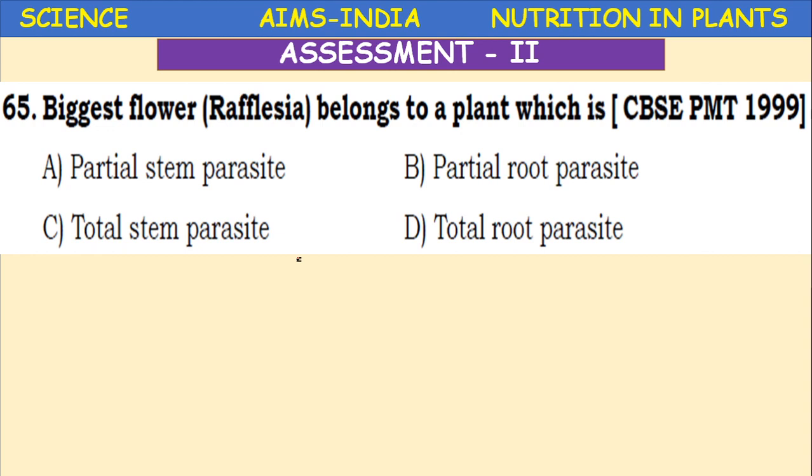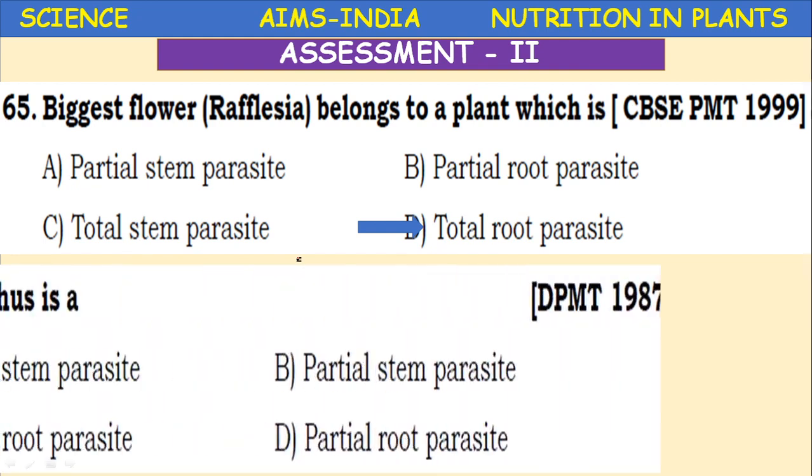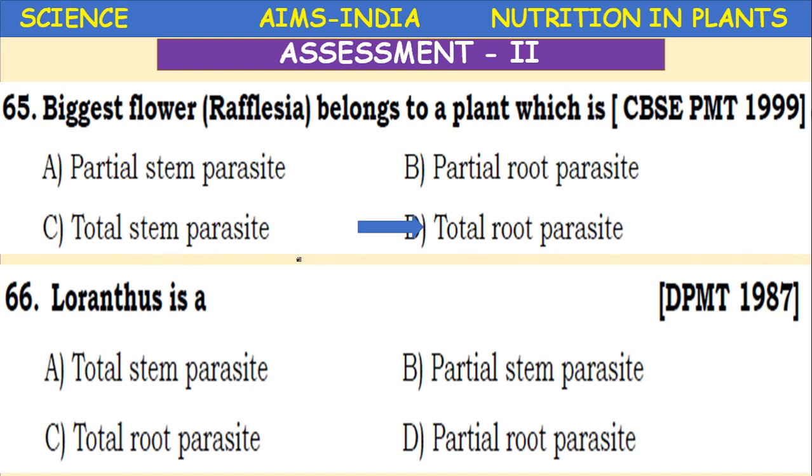The biggest flower Rafflesia belongs to a plant which is a root parasite. Total root parasite it is. Total root parasite. Loranthus is a partial stem parasite.